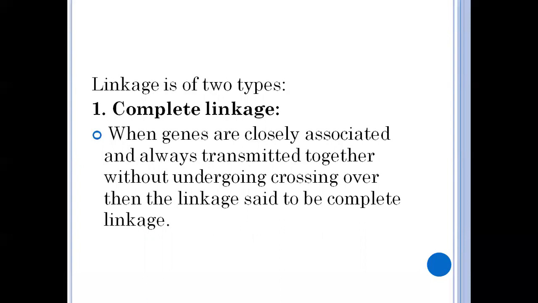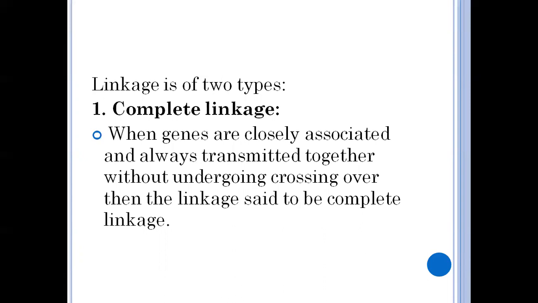But complete linkages are very rare. In Drosophila, the fourth chromosome exhibits complete linkage.